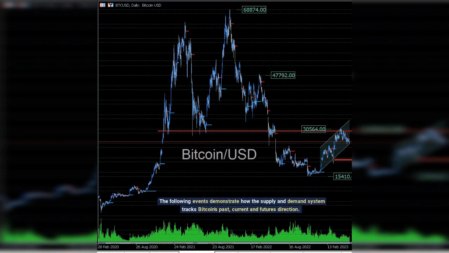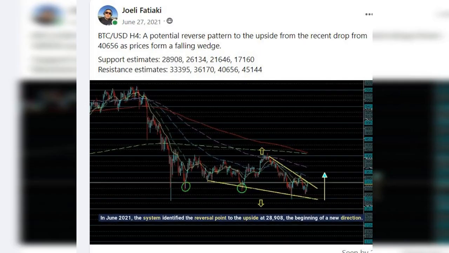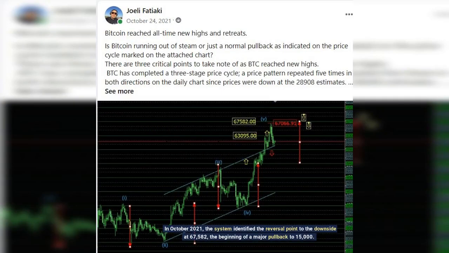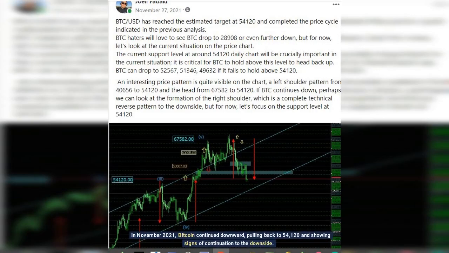The following events demonstrate how the supply and demand system tracks Bitcoin's past, current and future direction. In June 2021, the system identified the reversal point to the upside at 28,908, the beginning of a new direction. In October 2021, the system identified the reversal point to the downside at 67,582, the beginning of a major pullback to 15,000. In November 2021, Bitcoin continued downward, pulling back to 54,120 and showing signs of continuation to the downside.